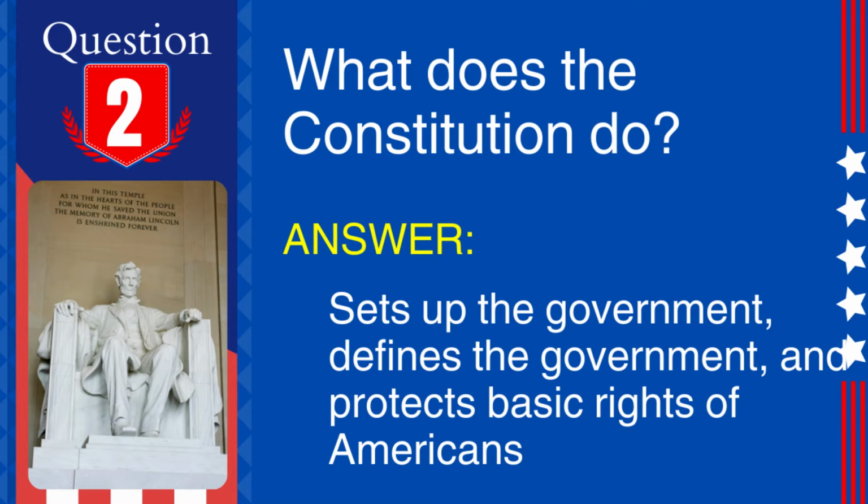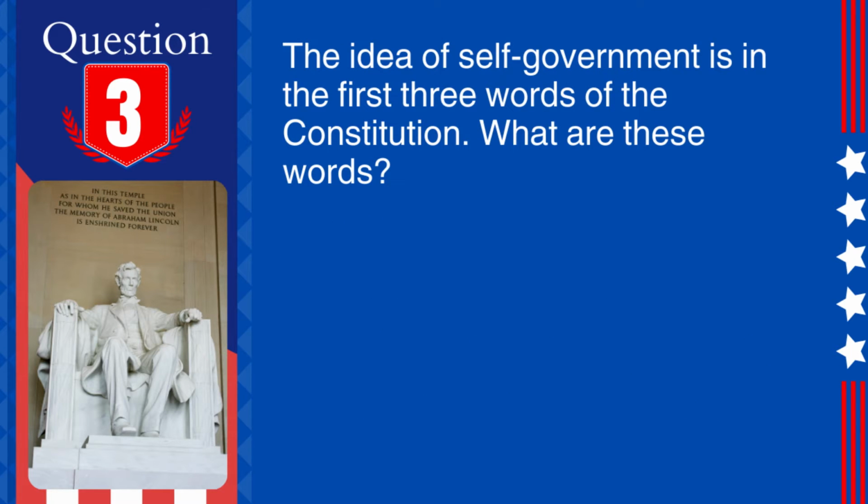2. Question. What does the Constitution do? Answer. Sets up the government, defines the government, and protects basic rights of Americans. Explanation. The Constitution establishes the structure and powers of the federal government and delineates the rights and freedoms of American citizens.